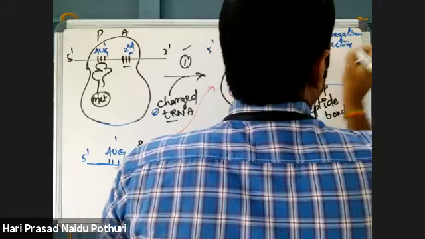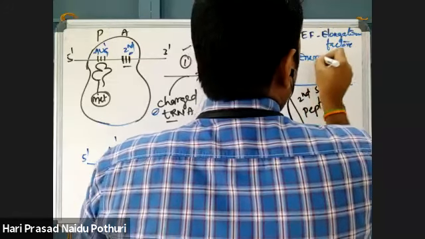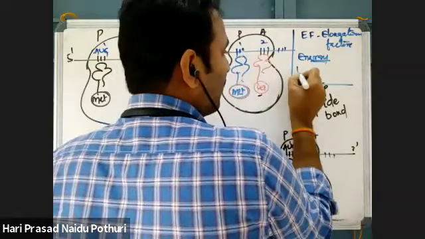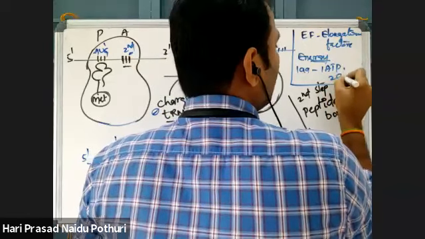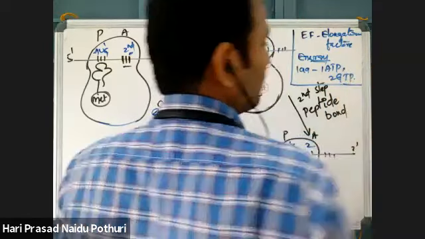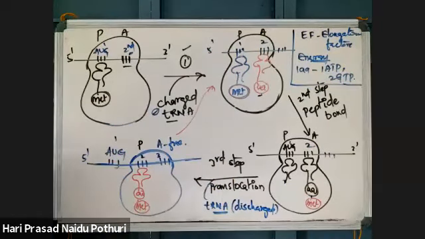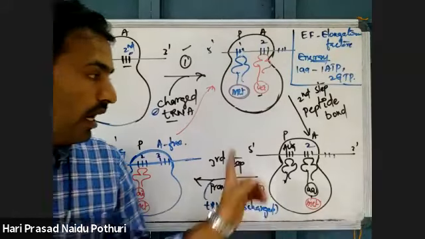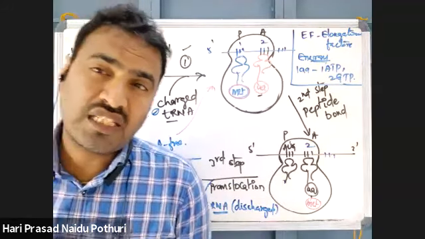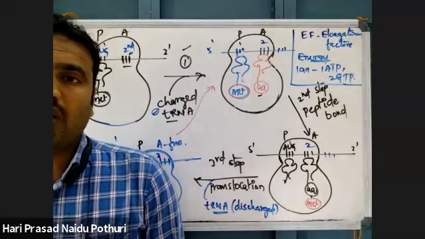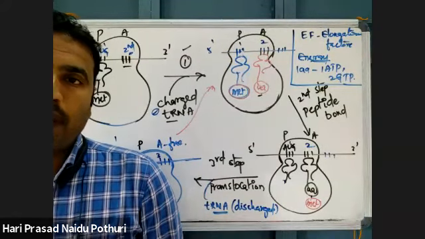Elongation factor and energy. For one amino acid, 1 ATP and 2 GTP are used. For addition of 1 amino acid, there is a need of 1 ATP molecule and 2 GTP molecules during the elongation process with the involvement of elongation factor. Until it reaches a termination codon or stop codon, the process will be continued. Once it reaches the termination codon, the process will be stopped.